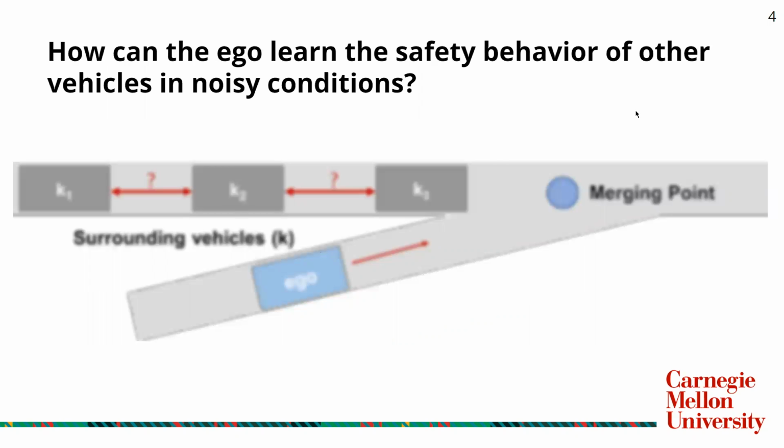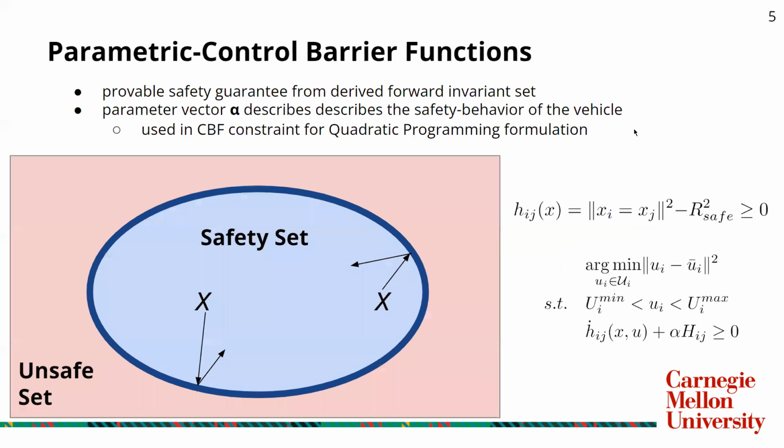Next, a lot of the time in real-world scenarios, the data is noisy. And like this image here, it is very hard to tell which measurements are correct and which are not. So we need to learn the safety behavior of the other vehicles regardless.